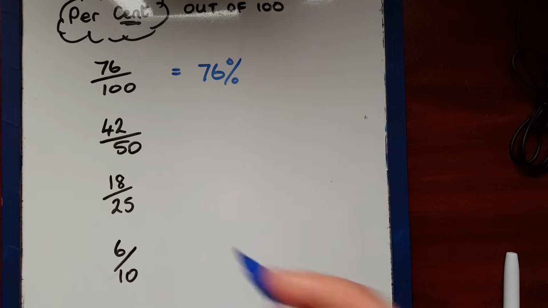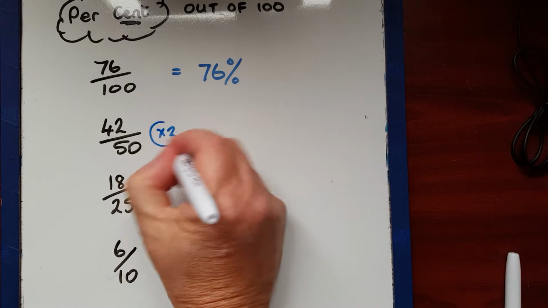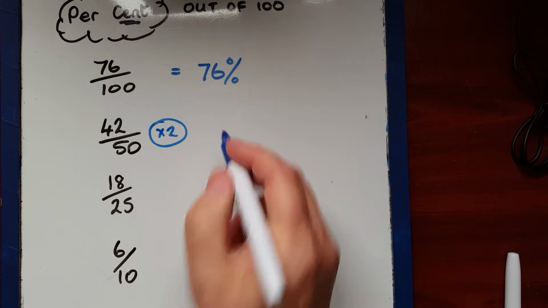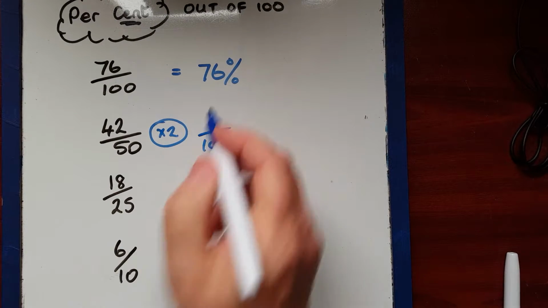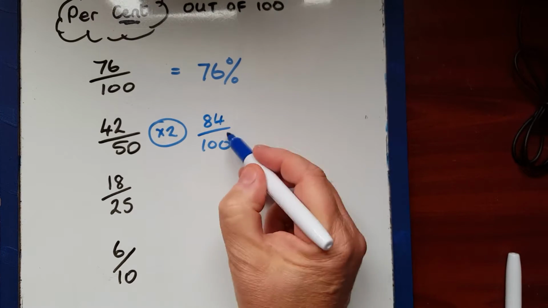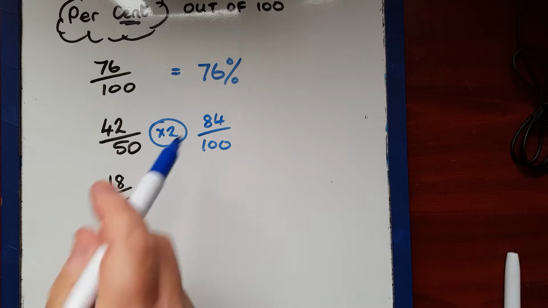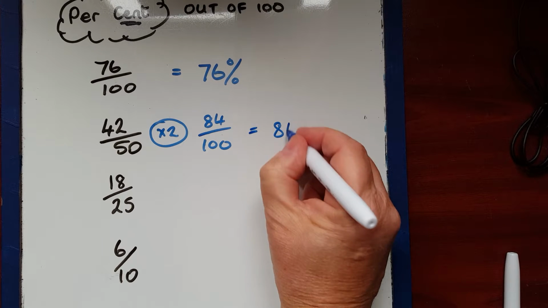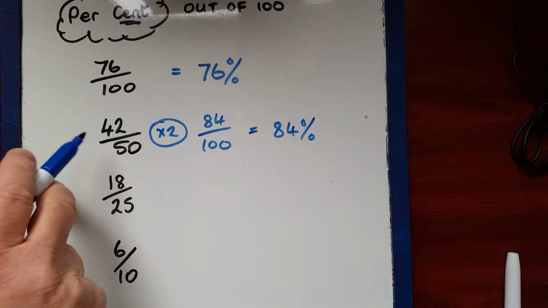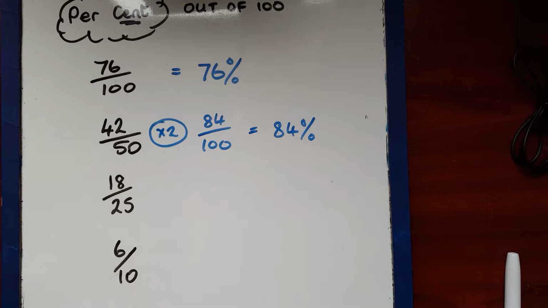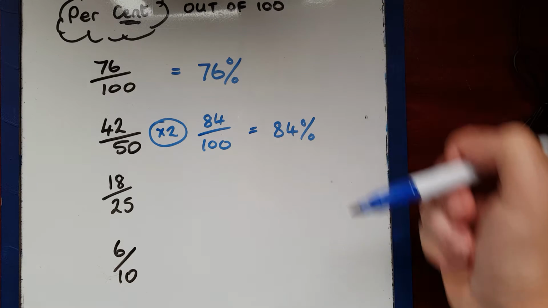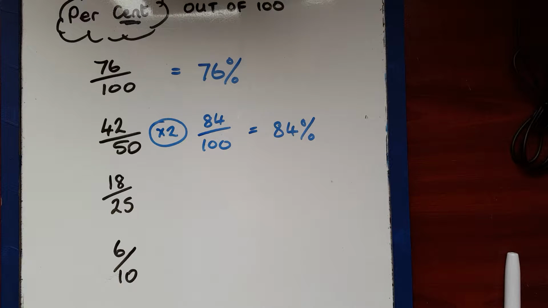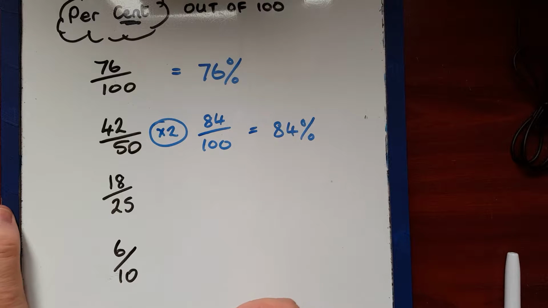So multiply everything in this one by 2. Double the whole lot. So the bottom line says 100. The top line, 2 42s are 84. Now it looks like this. It's over 100, so that's 84%. You see why the 92 would have been wrong if we'd just added it. Okay, so we can see that this student has done better than that student because they've scored 84%. So let's look at it with this one now.